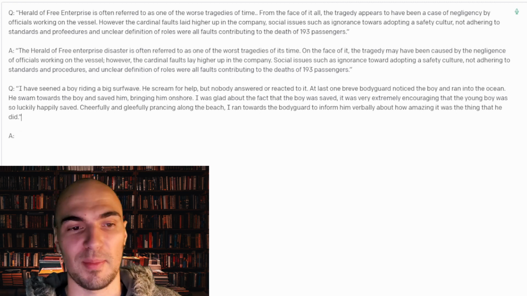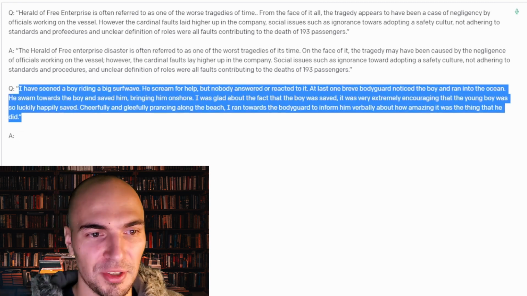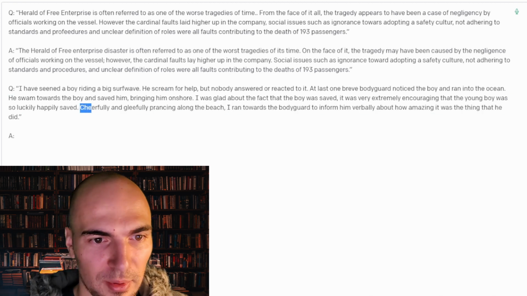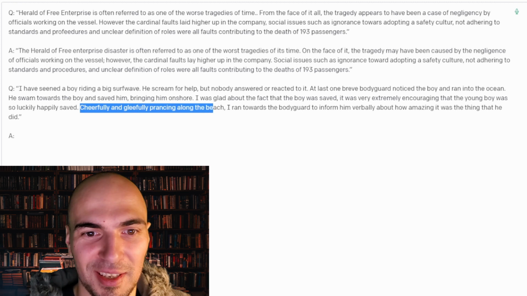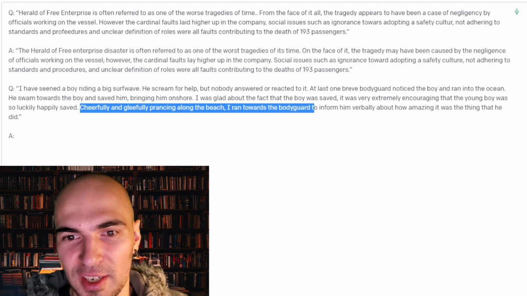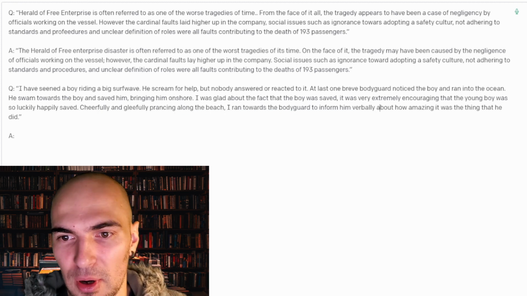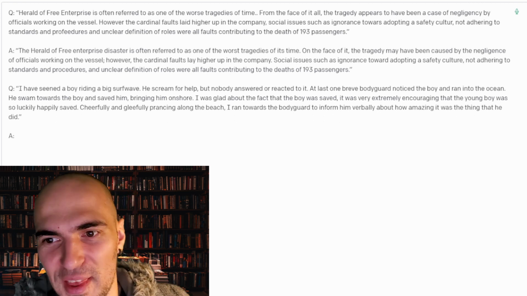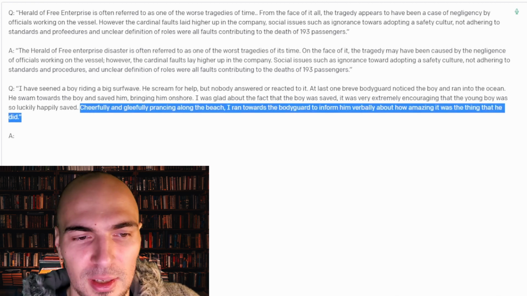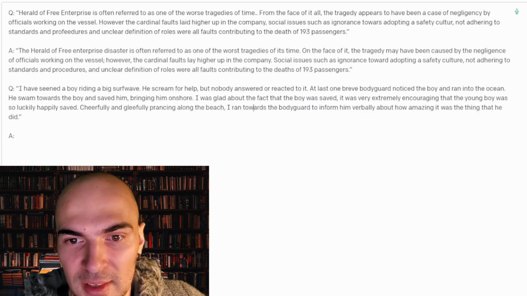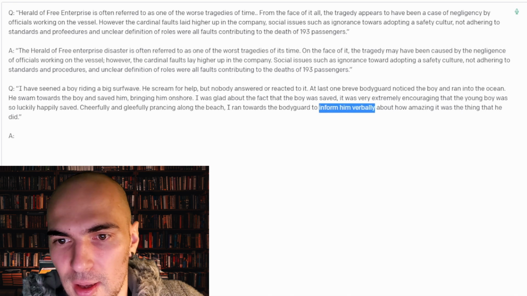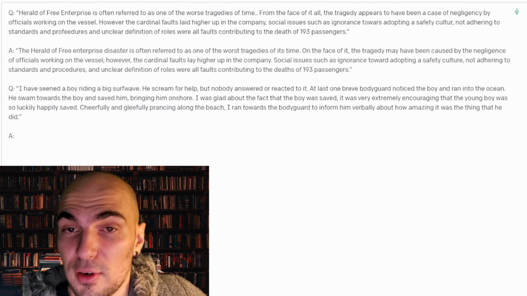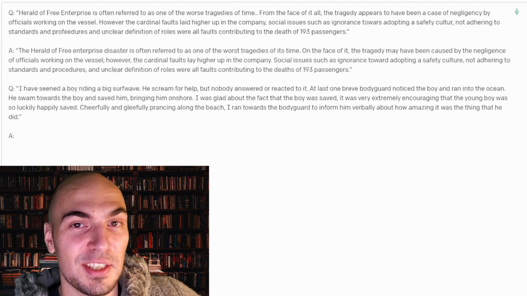Okay, so I have expanded our little stupidly written story, and now it has even more atrocious writing examples. So for example, "cheerfully and gleefully prancing along the beach, I ran towards the bodyguard to inform him verbally about how amazing it was the thing that he did." So this is not only not grammatical, but it's also very redundant, right? So "inform him verbally" instead of "said" or "tell." So let's see if our model can fix that as an editor.